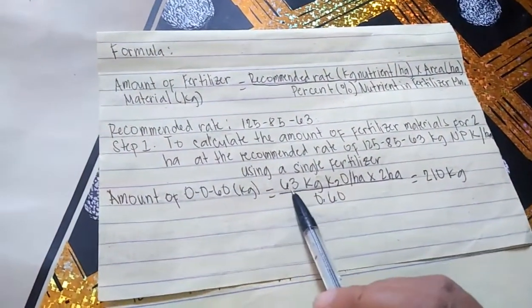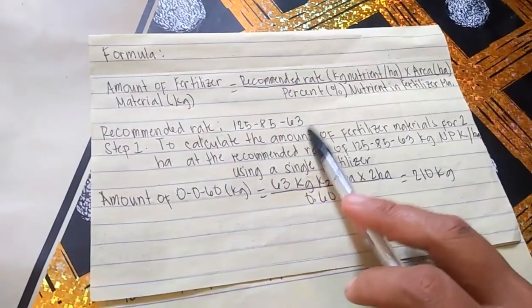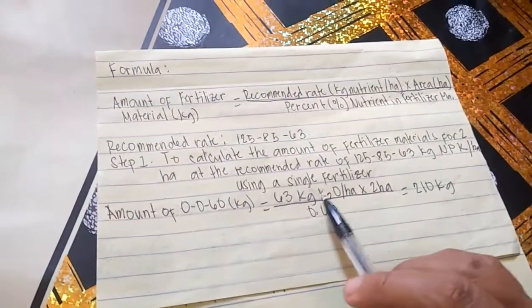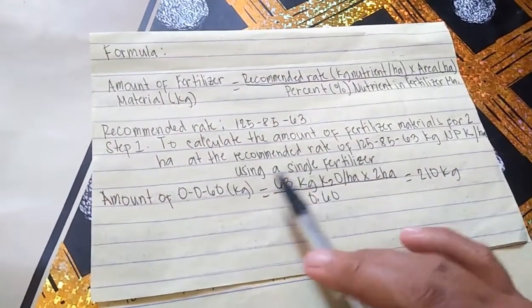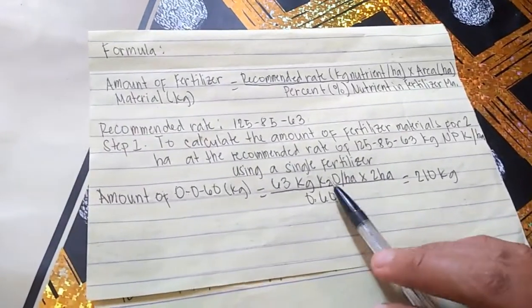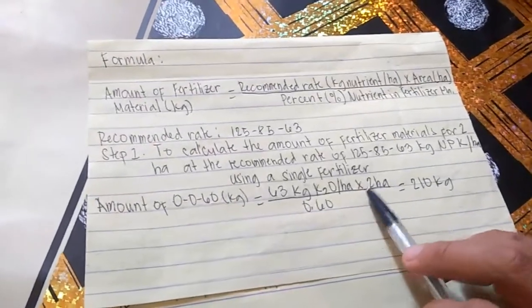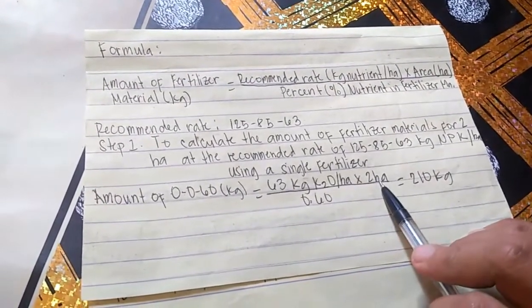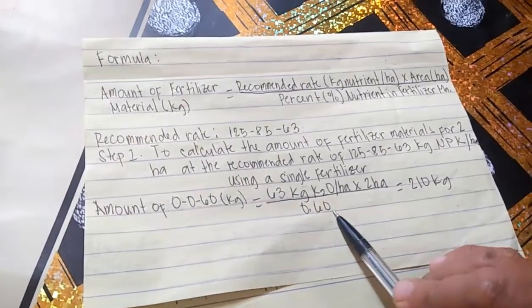The amount of muriate of potash in kilograms is equal to 63. The 63 comes from the recommended rate, 63 kilograms of potassium, because we're computing potassium for the muriate of potash. So 63 kilograms potassium per hectare times 2 hectares, the given area, over 0.60.